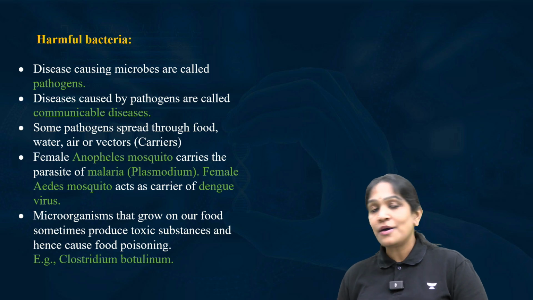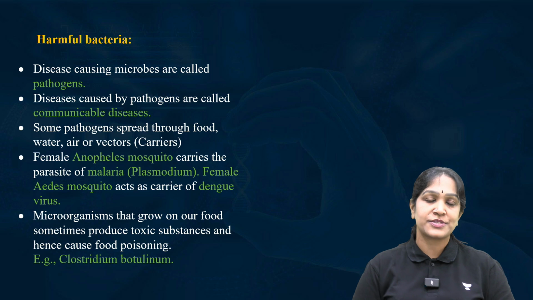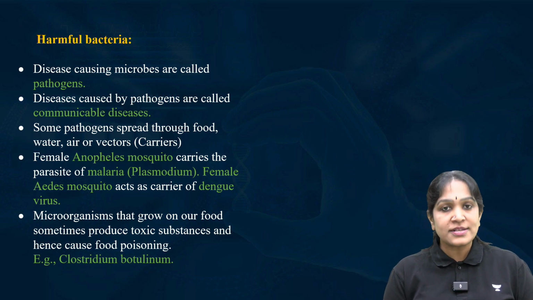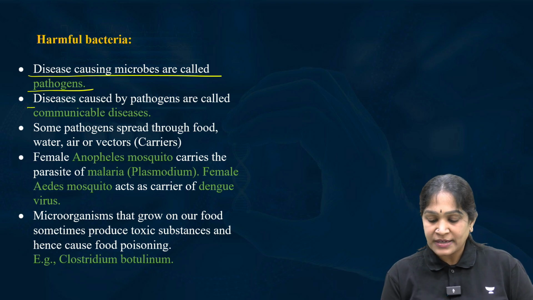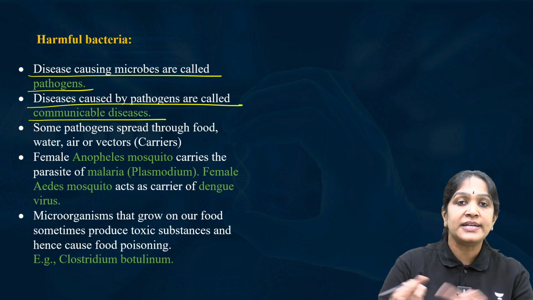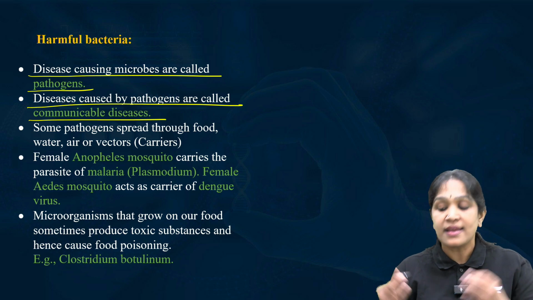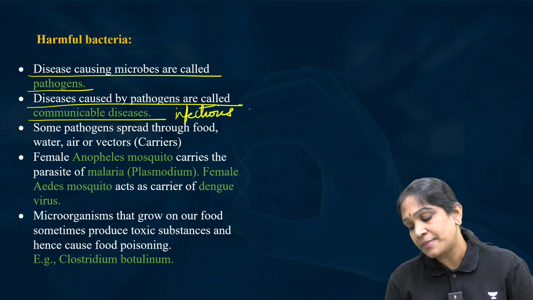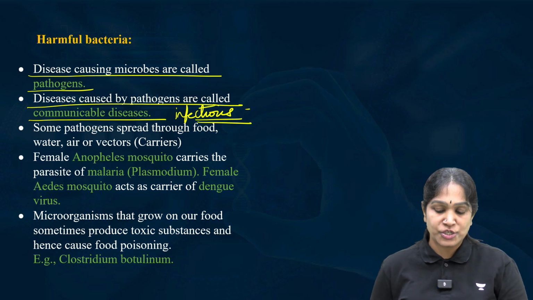Till now, we glorified the bacteria, but now let us see the harmful effects of the bacteria. Some bacteria will cause diseases. Disease causing microbes are called pathogens. Diseases caused by the pathogens are called communicable diseases because they spread through communication. It means they are infectious diseases. Infectious or communicable means they can spread from one individual to the other individual.